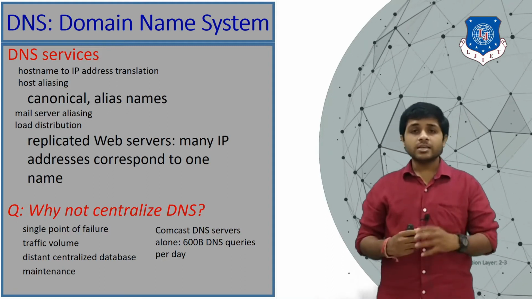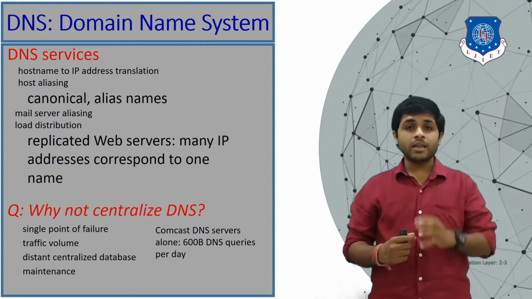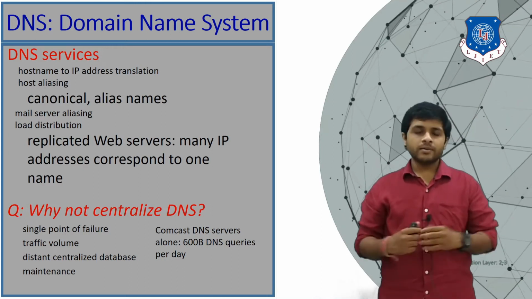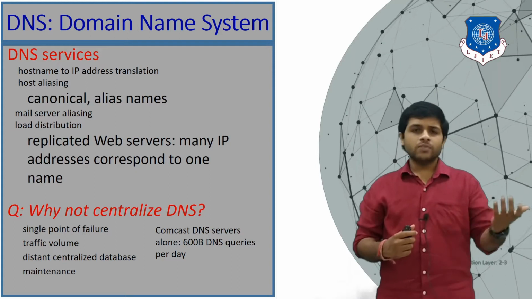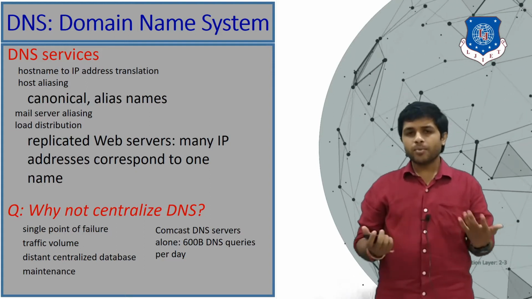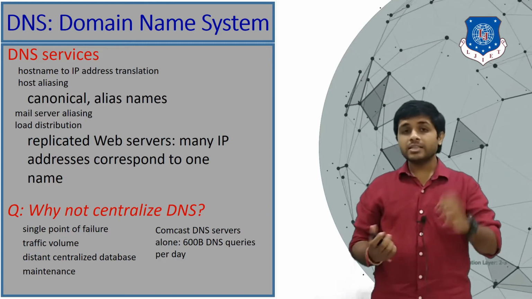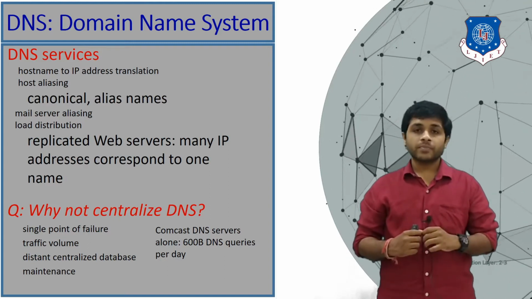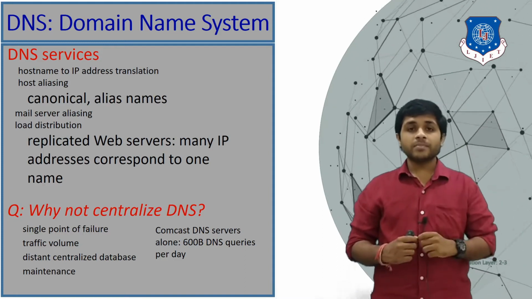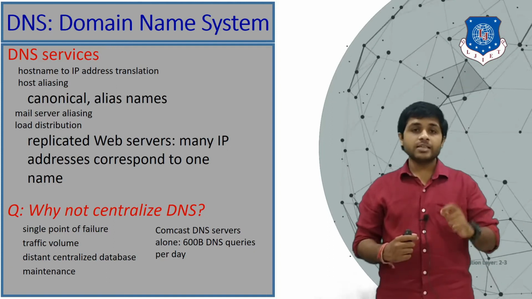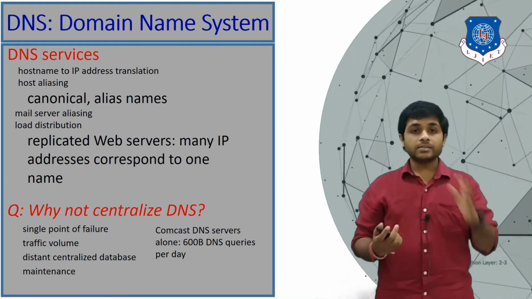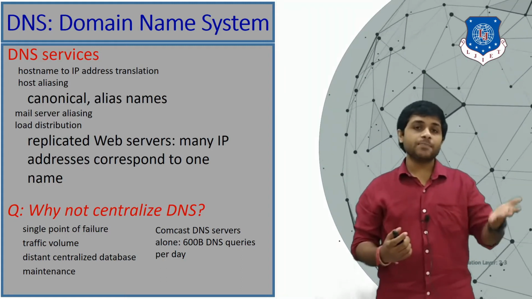In that case, if your computer stores the file, the size of the file would be very large. Again, if you consider today's situation, we can download large files, so it is not that problematic, right? But size is not the only problem. Another problem is that every website is changing its IP address, and we are not aware of which website has changed its IP address.